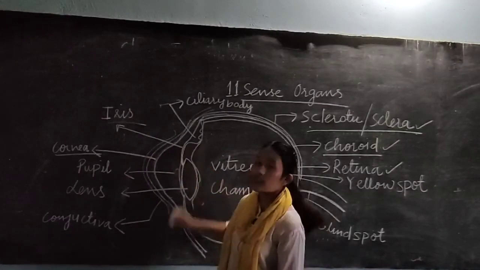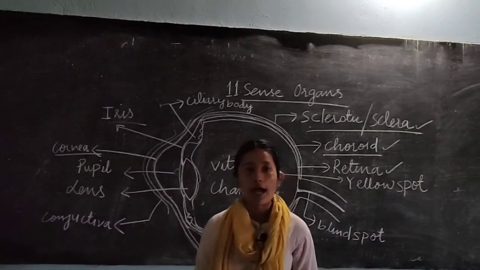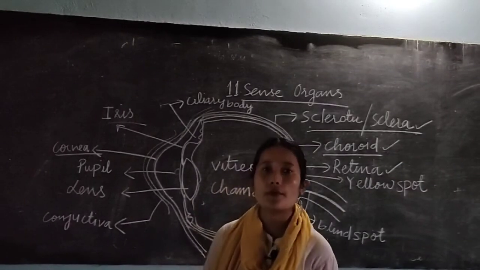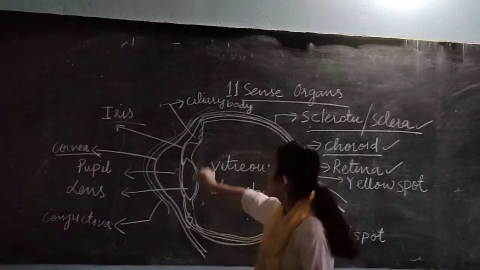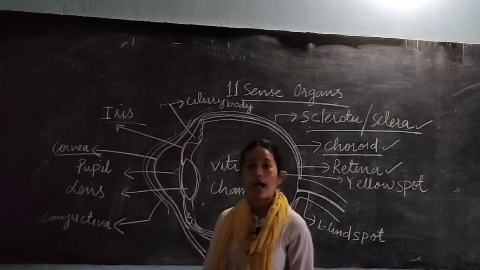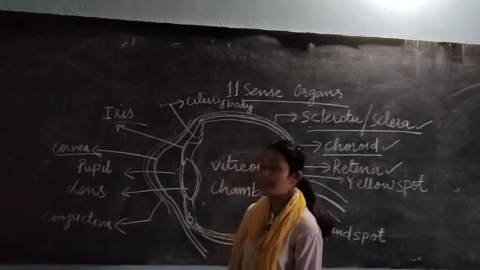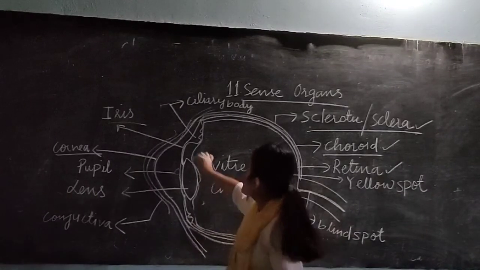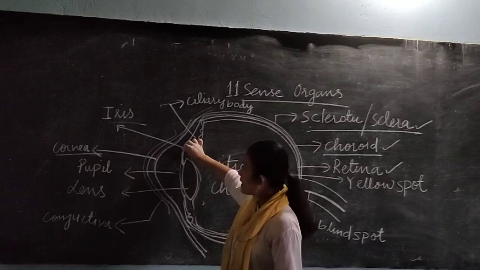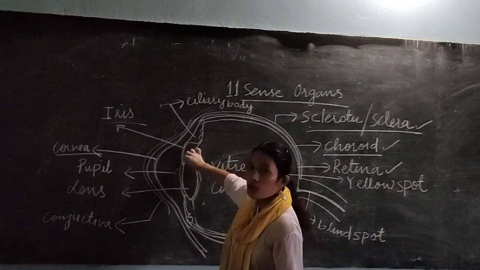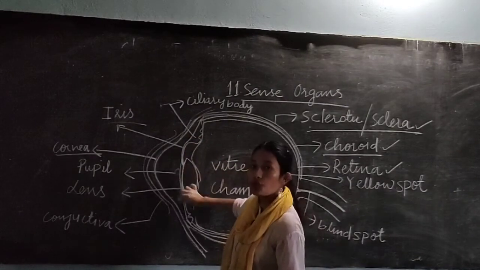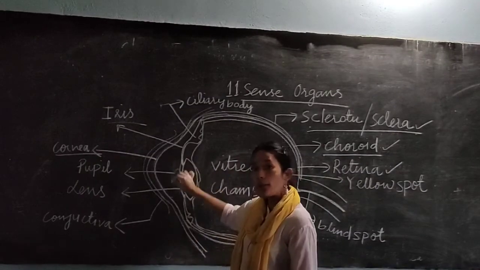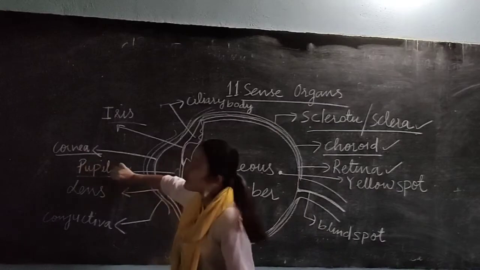Your iris is the colored portion of your eye. Some of us have black, some brown, some bluish. That is your iris. The colored portion of your eye is known as the iris, because of the presence of a pigment called melanin. Now your iris does not cover the lens fully. It leaves an aperture here. That aperture is known as the pupil.